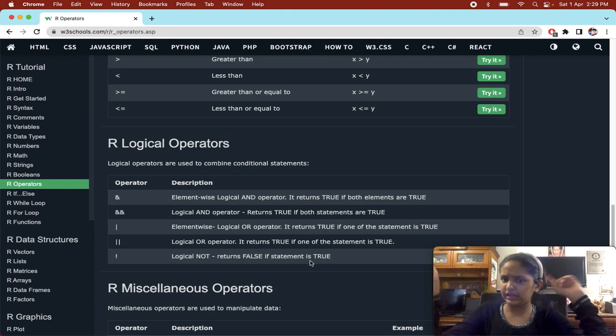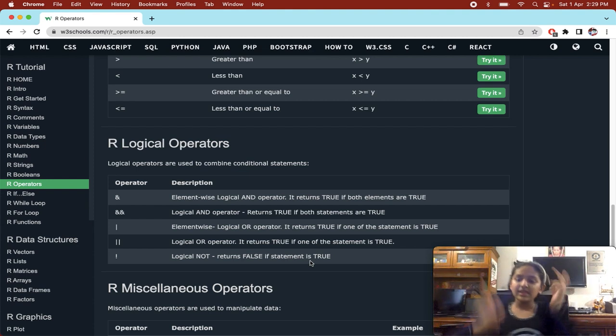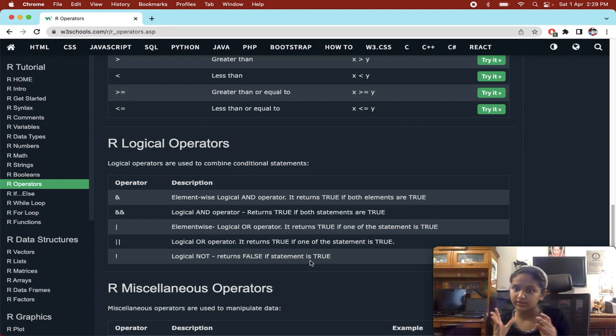This is kind of like vice versa, right? Where the statement is true, it will return false. Where the statement is false, it will return true, right? But see, logically, this is useful because